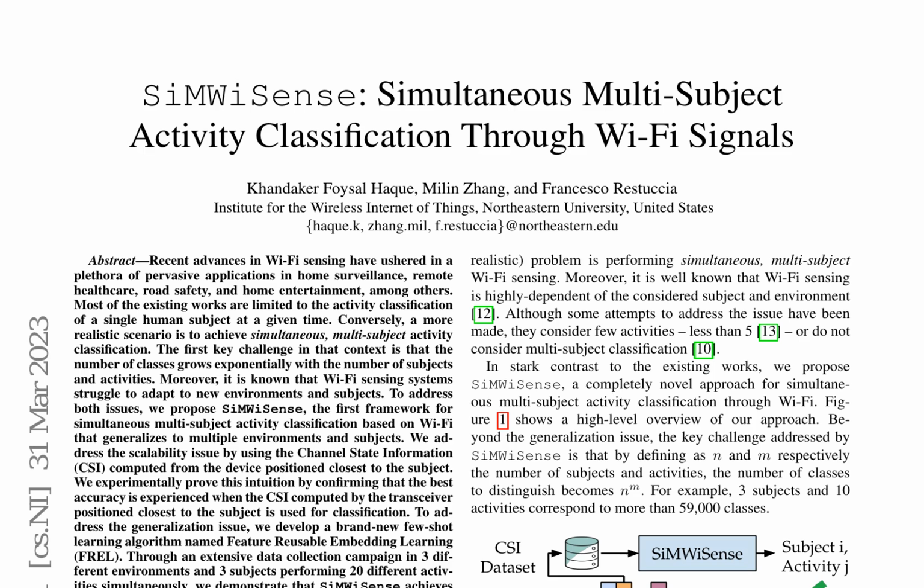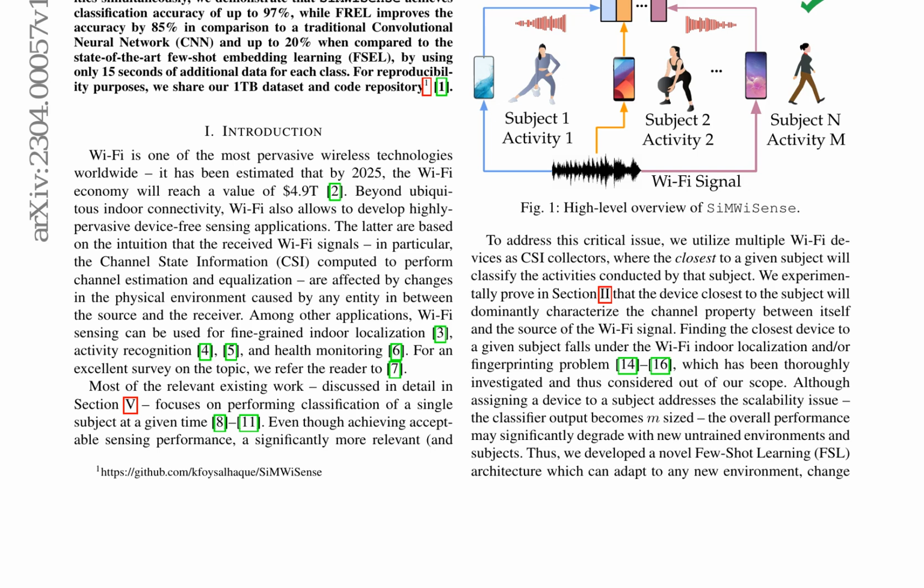The paper first introduces the concept of Wi-Fi sensing, which leverages tiny changes in the CSI to detect physical changes in the environment. The authors propose using multiple CSI collectors to capture the independent propagation path between the corresponding antenna pair of the access point, AP, and the device. They experimentally prove that the device closest to the subject dominantly characterizes the channel property between itself and the source